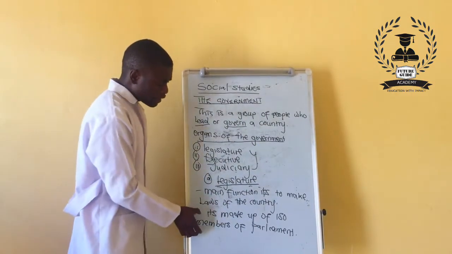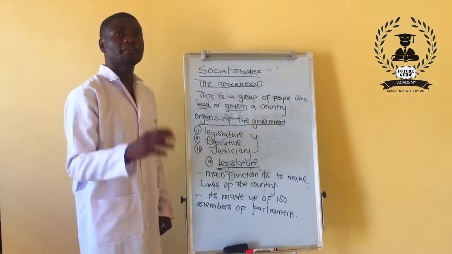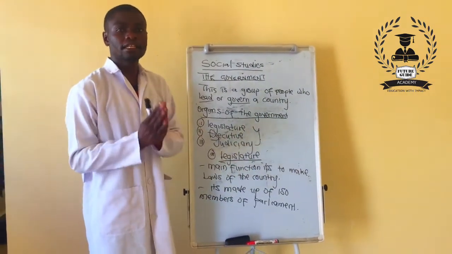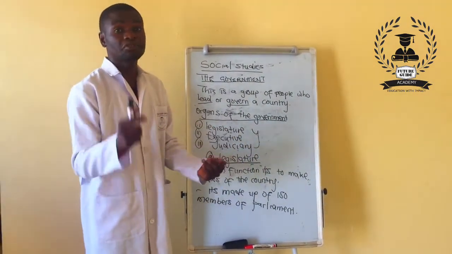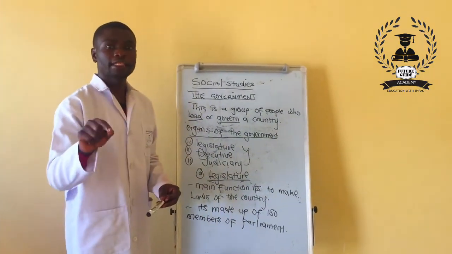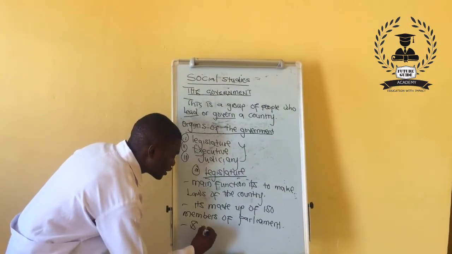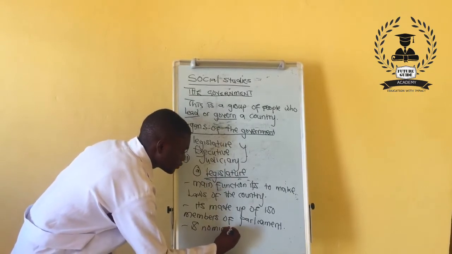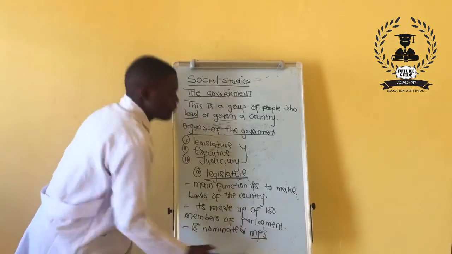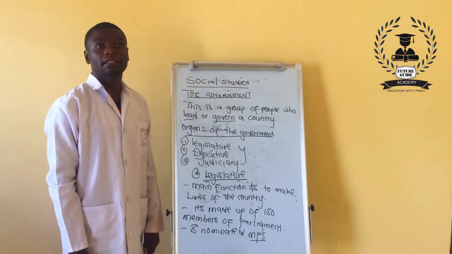Now, these 150 are not the only ones found in Parliament. We also have 8 nominated members of Parliament. When we say nominated, these 8 are chosen by the President. Remember, the President is given that power. So we have 8 nominated MPs, and these make up the legislature.